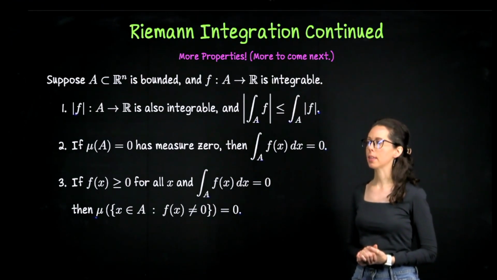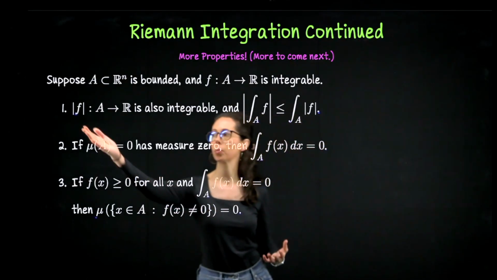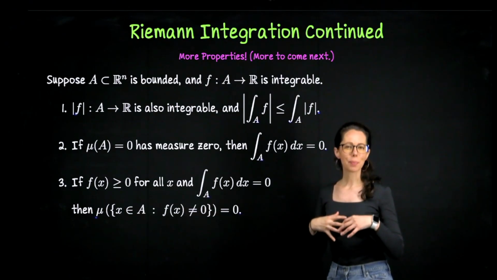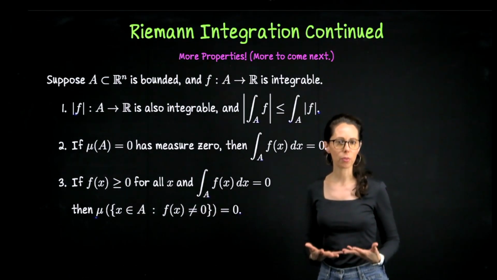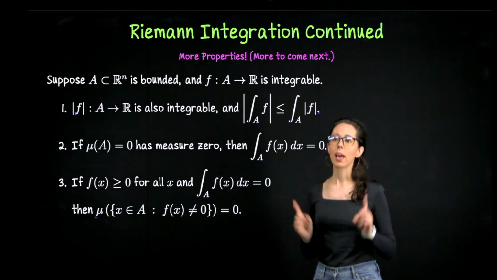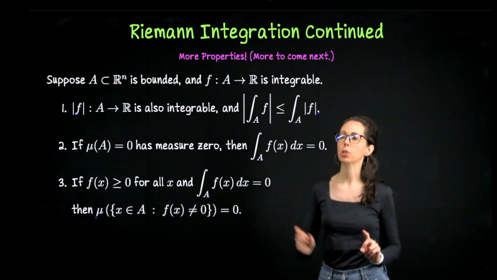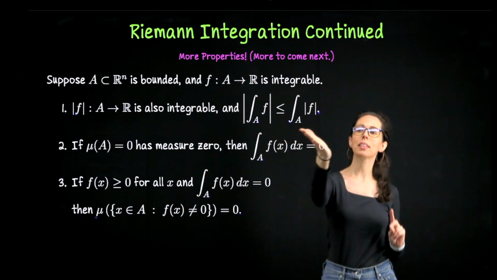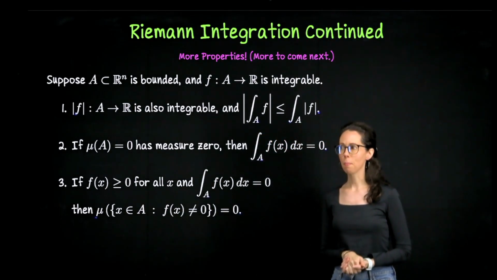So our first property says that from f, you get another Riemann integrable function formed by taking the absolute value of f. That's something that we have to establish. The absolute value of f is a new function, which we will show is Riemann integrable in its own right. And also we have this relationship between the absolute value of the original integral of f over A and the integral of the absolute value of f over A.